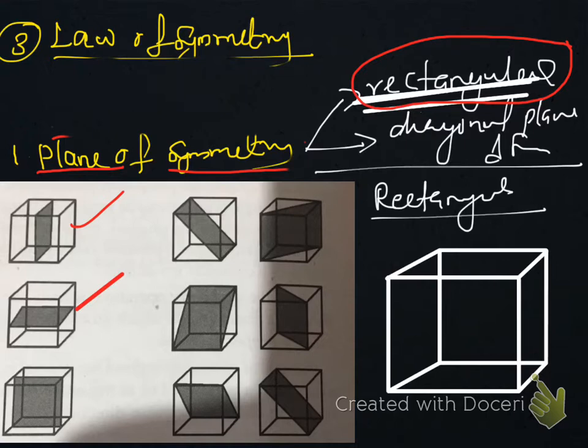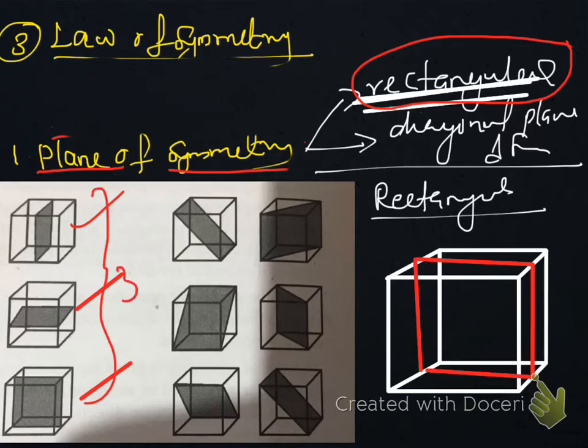Now you have to cut like this. When we cut like this, one half will be in the front and one half will be in the back. This is this cutting. So we have completed 3 cuttings in the rectangular plane of symmetry.